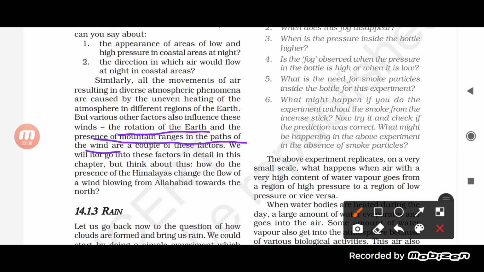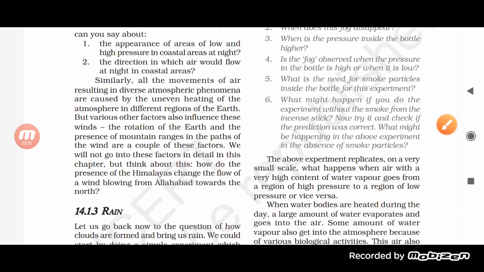Because of that, the movement of the air occurs, students. Now, we are not going to discuss this in detail in the chapter, students, but we must know that even a mountain like the Himalaya, the presence of the Himalaya, changes the flow of a wind blowing from Allahabad towards the north. So yes, we can say that the rotation of the earth and the Himalayas, the mountain range, are basically responsible for the movement of the wind.